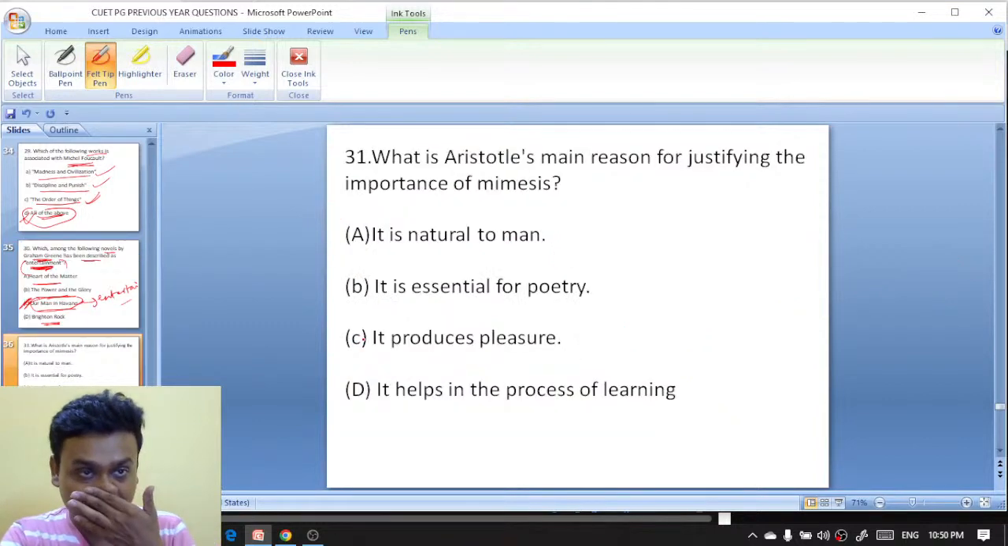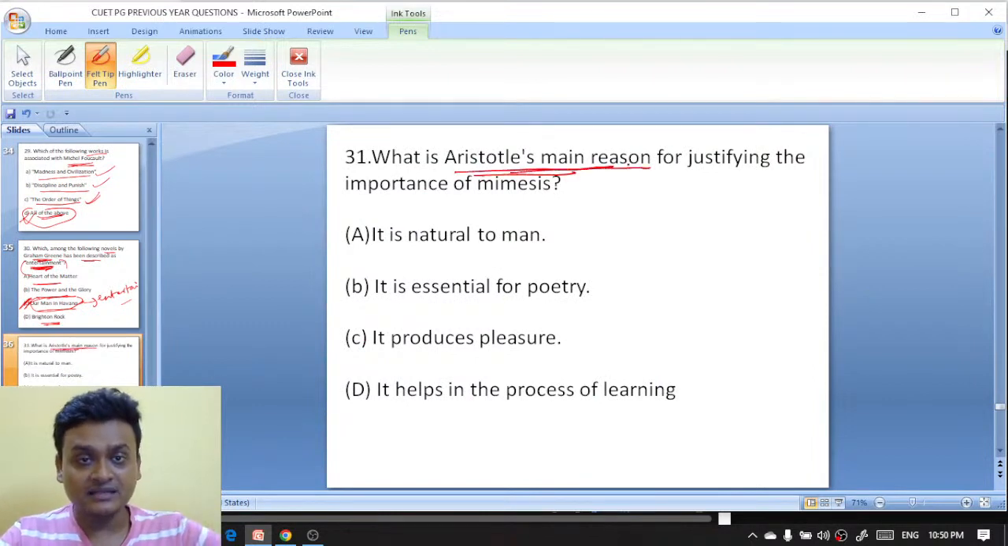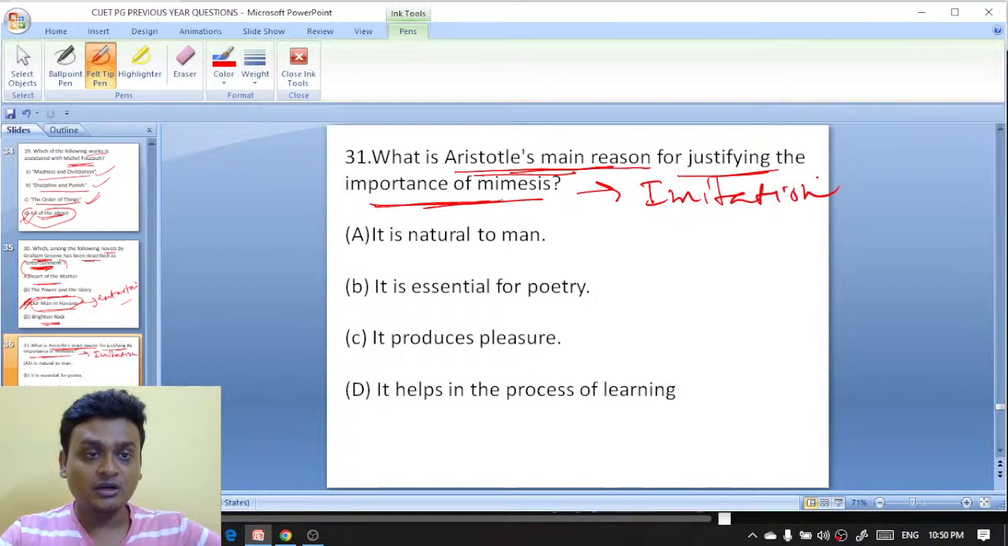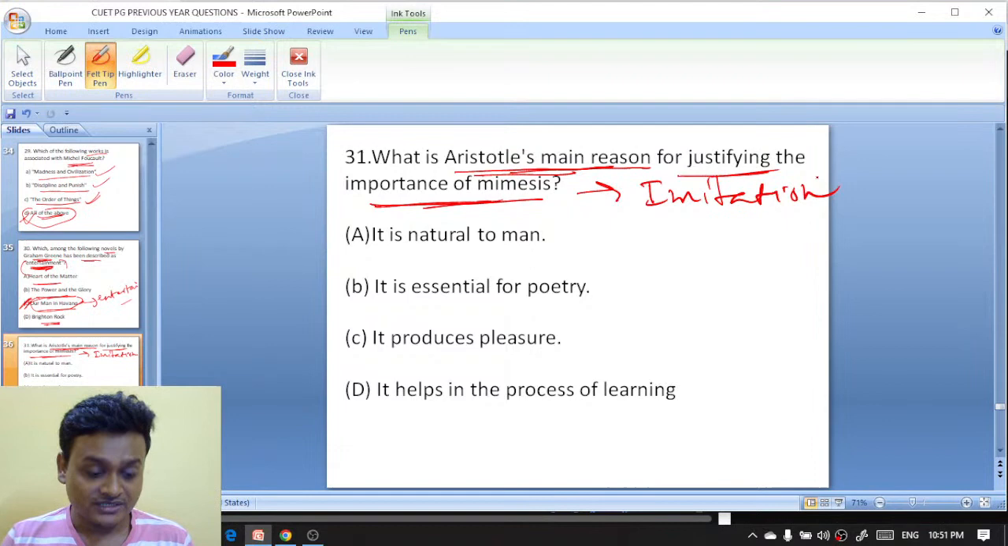Okay, moving on to question 31. What is Aristotle's main reason for justifying the importance of mimesis? Mimesis means imitation. Now tell me, what is Aristotle's main reason? Your options are: it is natural to man, it is essential for poetry, it produces pleasure, or it helps in the process of learning.